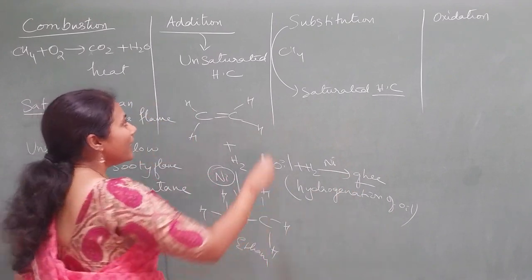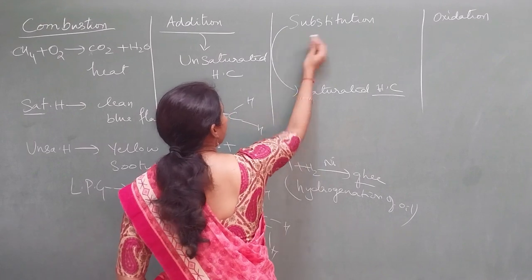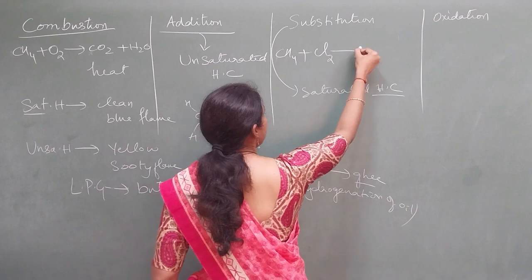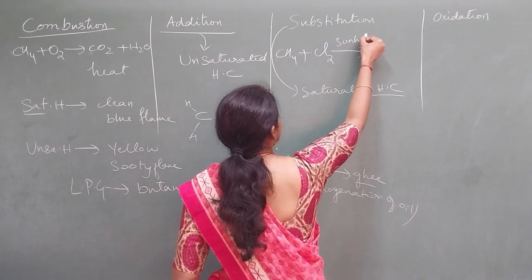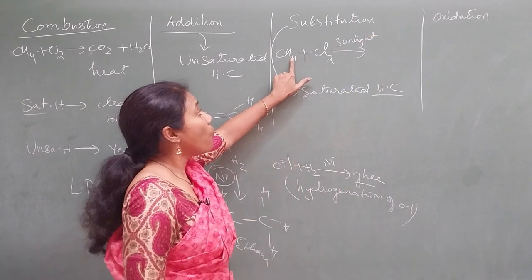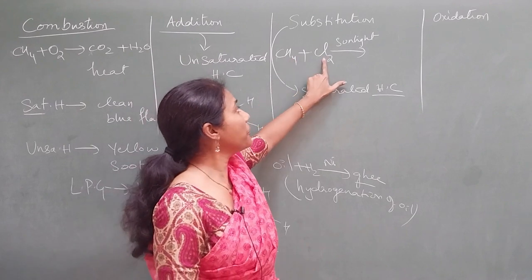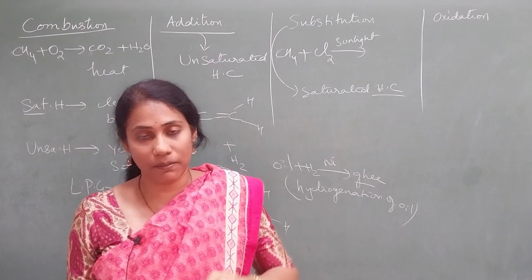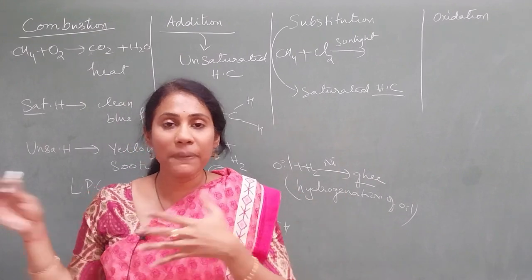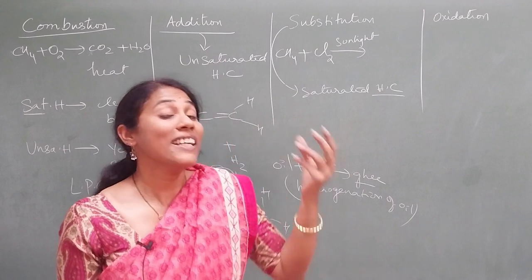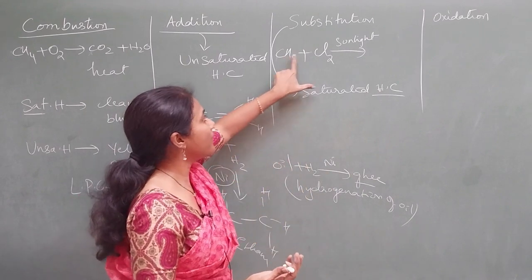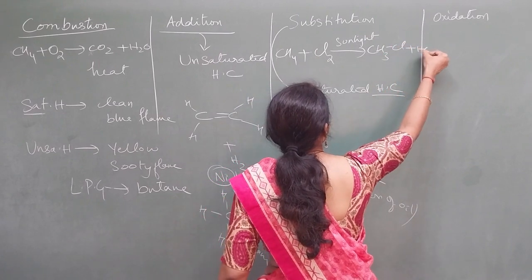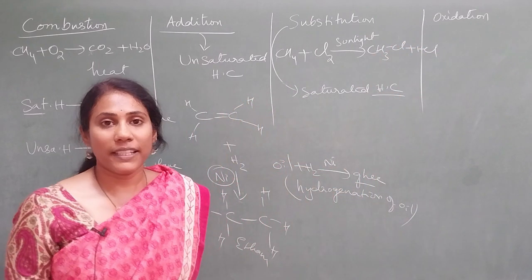Here, in the saturated hydrocarbons, what actually happens is, when you treat it with chlorine in the presence of sunlight, one of the hydrogens gets substituted with Cl. Substitution means that in the place of one thing, another thing comes. In the place of me, if somebody else comes, you say it is substitution. The same thing happens here: in the place of hydrogen, Cl comes. So what do you get? CH3Cl plus HCl. This is an example of a substitution reaction.